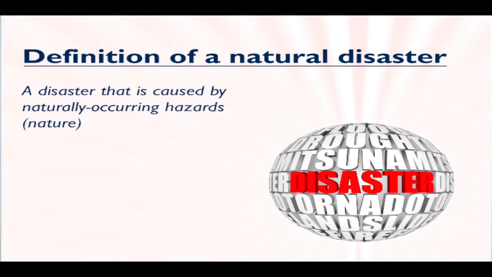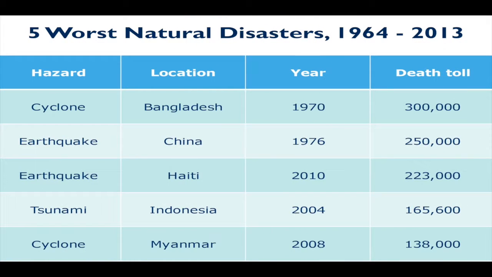First off, the definition. A natural disaster is a disaster that is caused by naturally occurring hazards. In other words, those hazards that occur in nature. So let's talk about those 5 worst natural disasters over the past 50 years because there's a good lesson within each one of them. The worst natural disaster over the past 50 years was a cyclone that occurred in Bangladesh in 1970. 300,000 people lost their lives, most of them in 1 or 2 days.